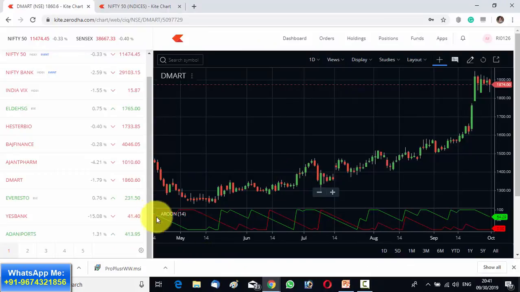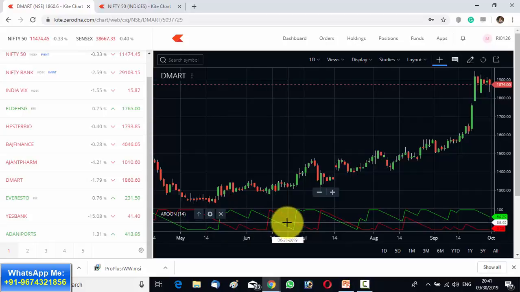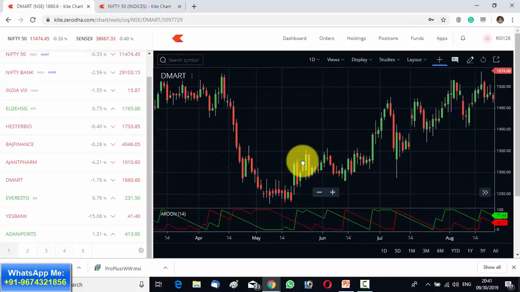So as I told you, when the green line is above the red line, it is an uptrend, and when the red line is above the green line, it is a downtrend. But it is not a strong uptrend or a strong downtrend unless the lines are at opposite directions. Means one line should be at 100 and the other line should be at 0. And if for a prolonged period the lines stay in one direction, in that case it is a strong trend. So now let us see.